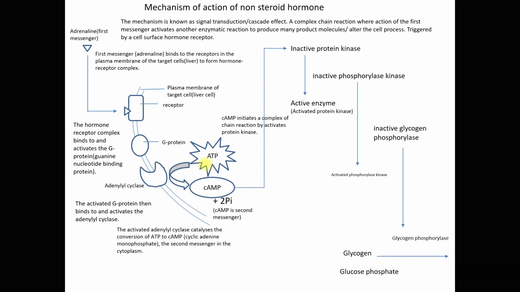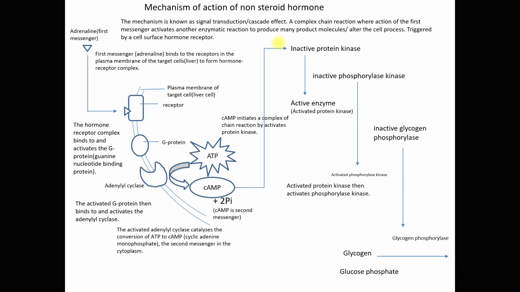The cAMP will initiate a complex chain reaction by activating protein kinase. So we have protein kinase inside the liver cell, and apparently they are inactive initially. In the presence of this cAMP, the cAMP will activate this inactive protein kinase.